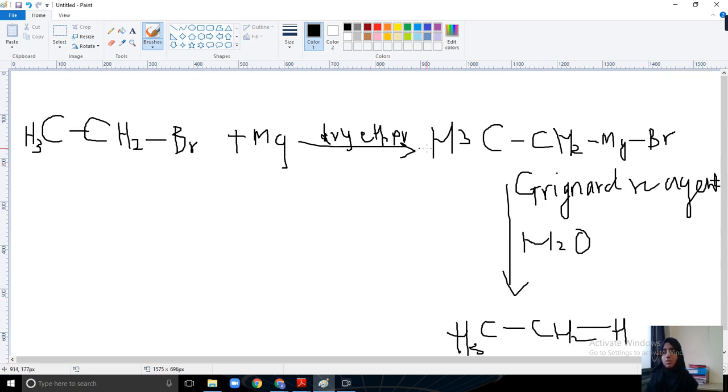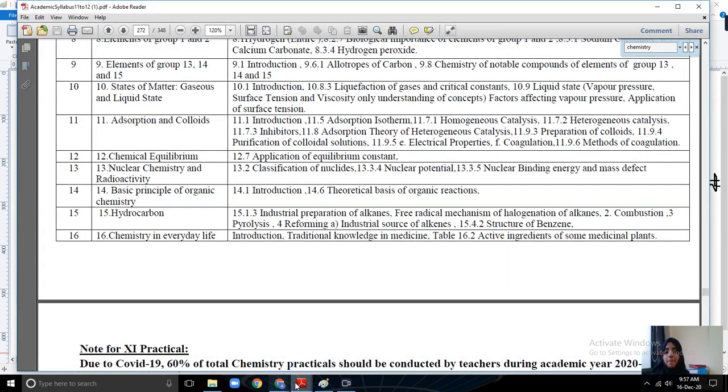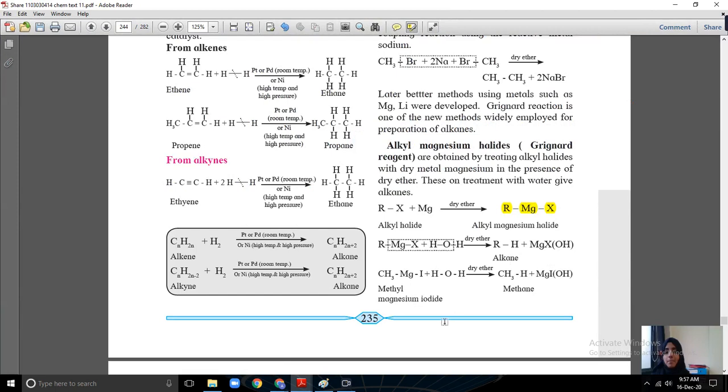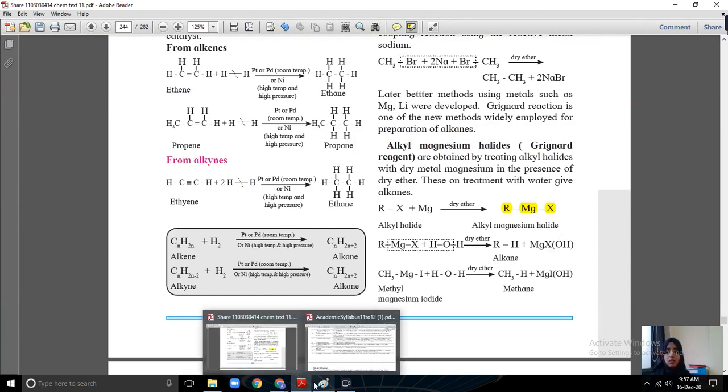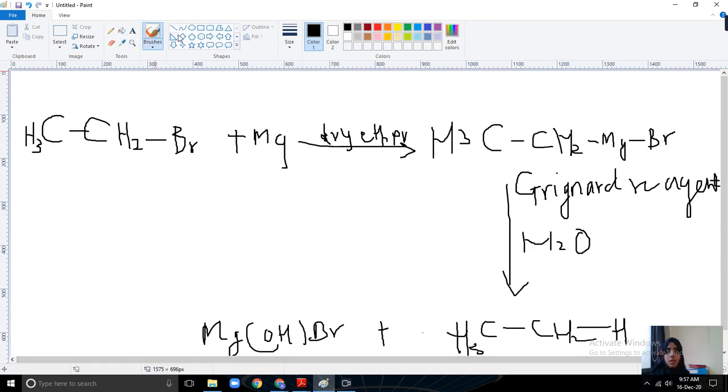This is a two-step reaction. Now the byproduct will be MgBrOH, that is MgXOH.